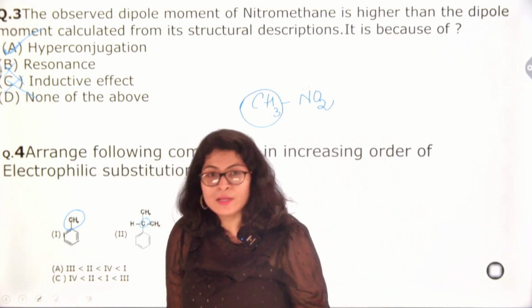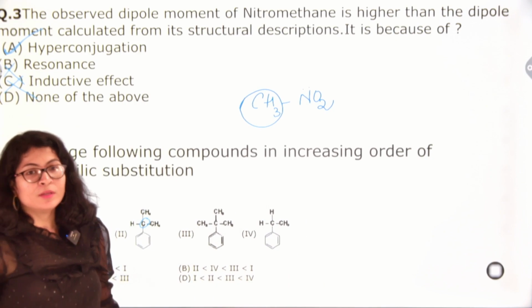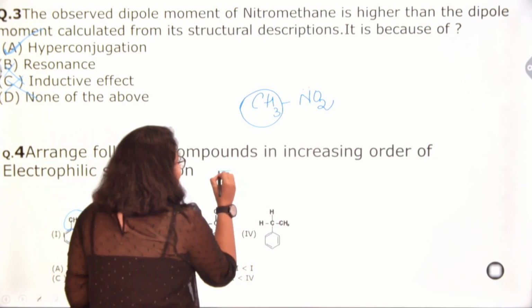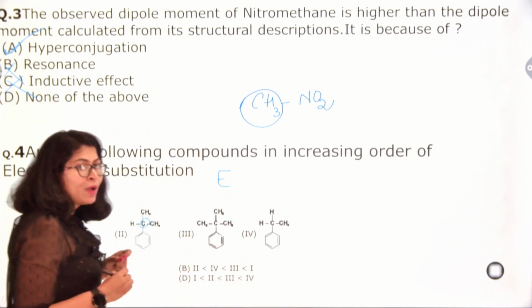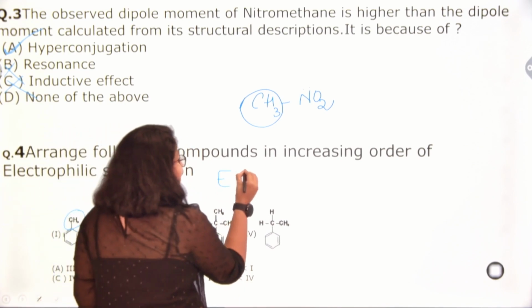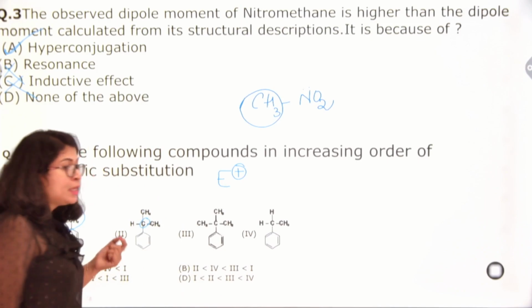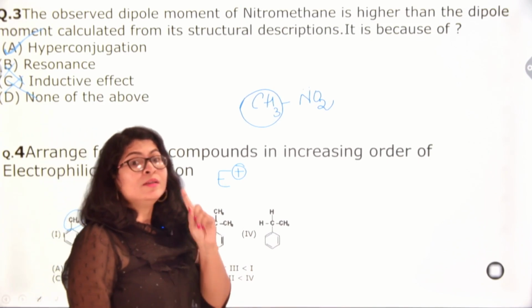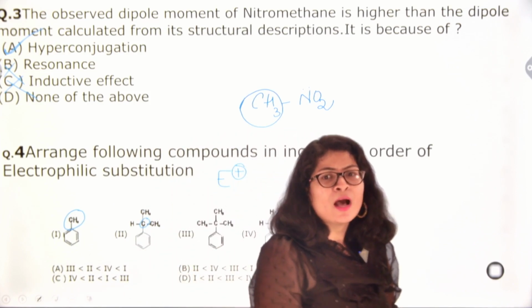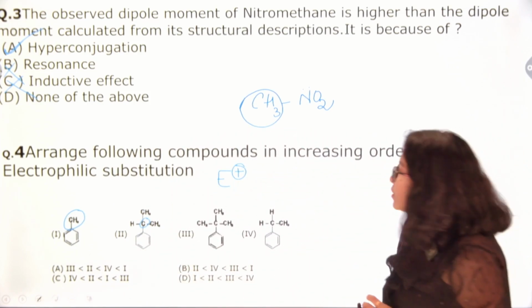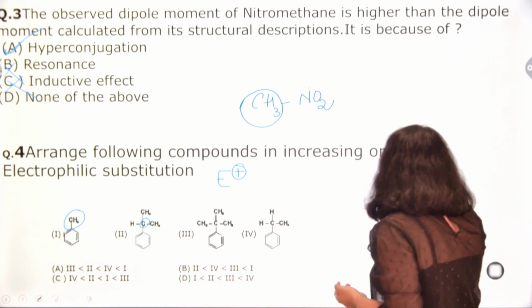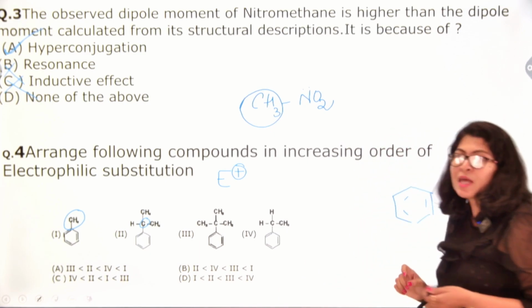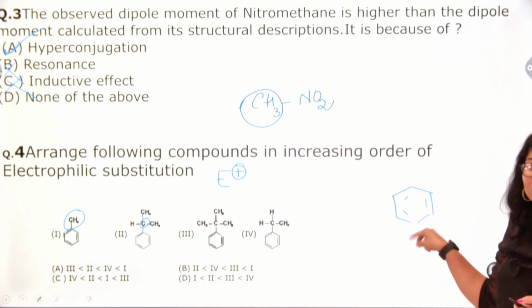So basically when I was talking of electrophilic substitution, electrophile means electron loving species. So electrophile is represented by a structure of E plus, and E plus will migrate to those carbon atoms where there is a negative charge. And how will negative charge occur? See, if I am seeing benzene, it is having a system of pi electrons in conjugation.